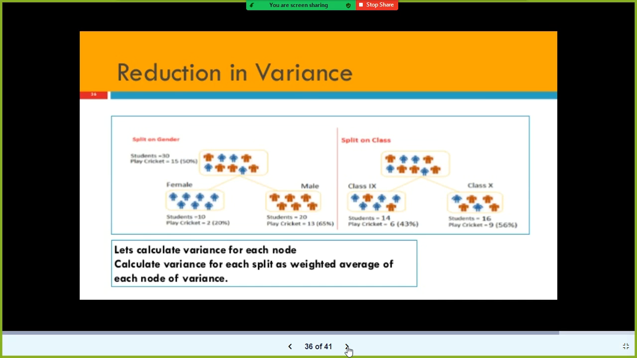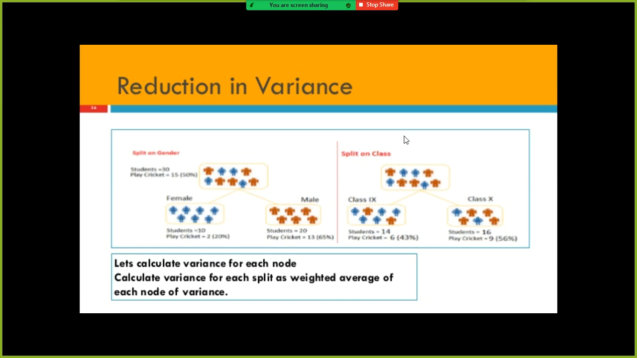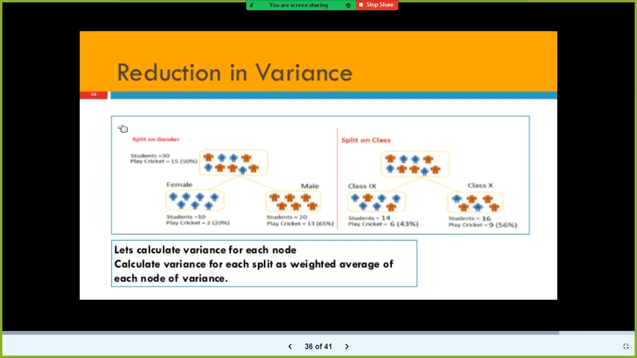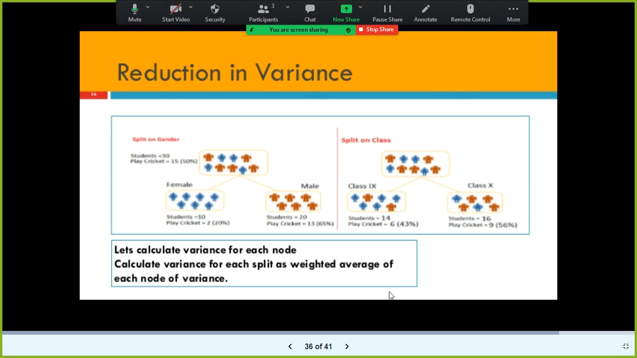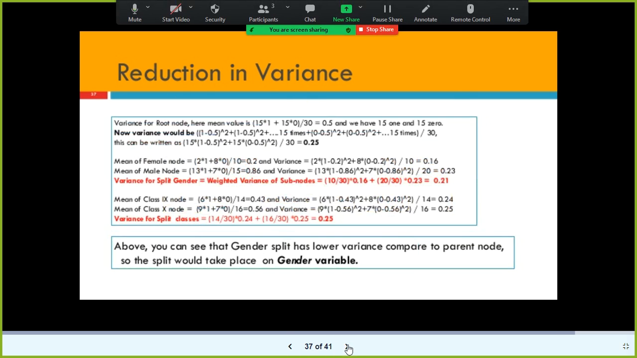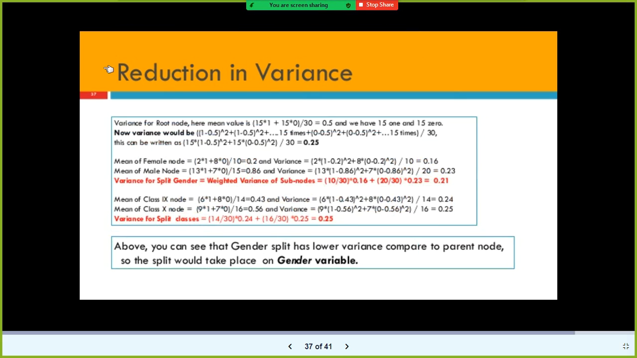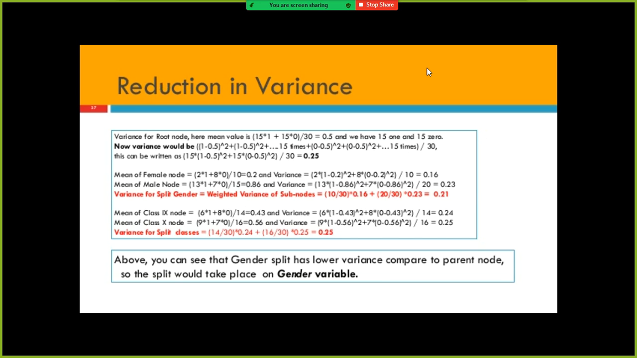Same thing, we apply the formula on this one. So now we need to understand, of these two independent variables, which one should undergo the split first, and which one next. In which order should it get split, whether class first and then gender, or the opposite. For that we will use reduction in variance. Previously, for the same scenario, we used information gain and also Gini. Now we are using reduction in variance.